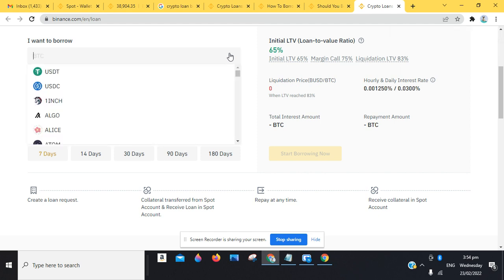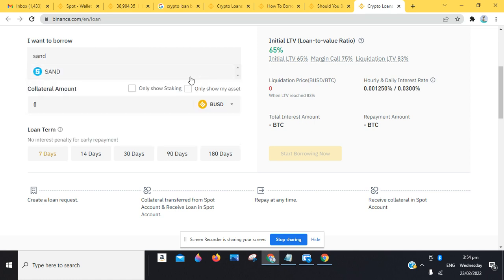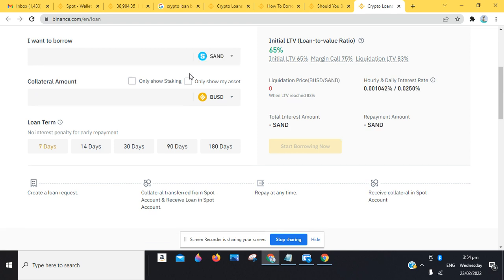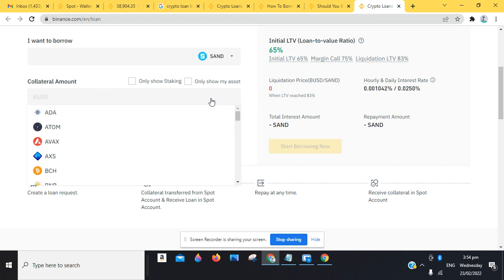So let's say we want to use a SAND token or ALGO, some amount of ALGO. Let's say we want to use SAND. Or let's say we want to use SAND token, some amount of SAND token. Then we have BUSD here. So I'm going to show you guys how to switch between these features.